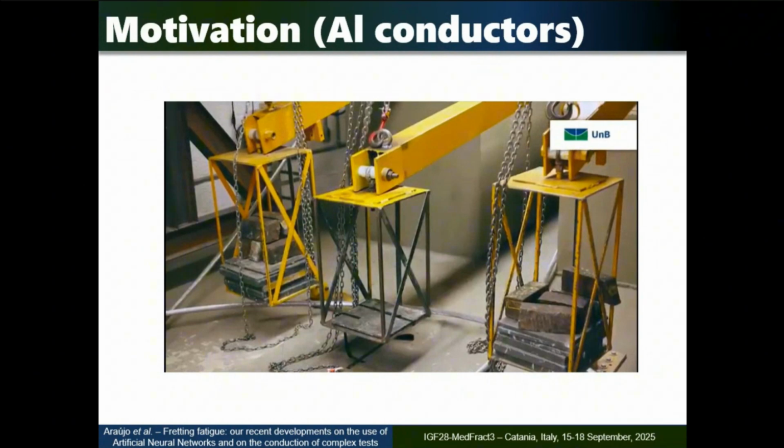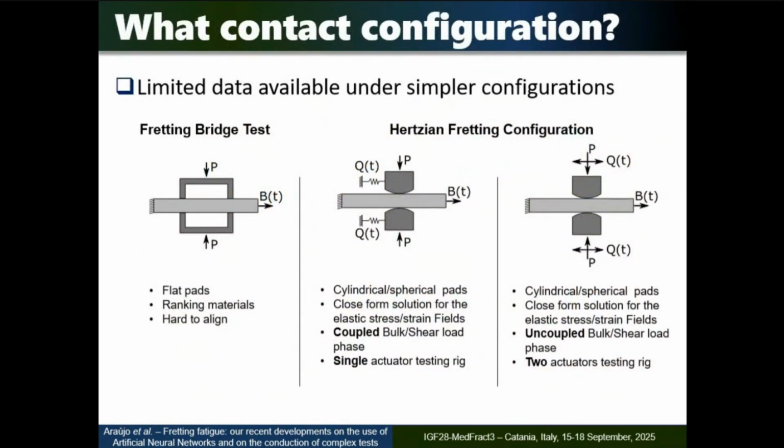We also carry out numerical studies concerning this. But I came here to talk about the 4 actuators fretting fatigue rig and some tests that we did using this. So the first thing to do, what configuration will I use for the contact problem? Will I use flat against flat surface? Will I use sphere against flat? Will I use cylinders against flat? So the first decision to build it is to decide the contact configuration.